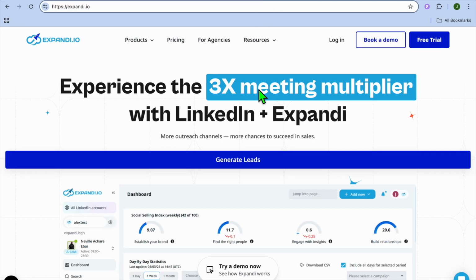Dripify versus Expandi. Which LinkedIn automation tool is better for you?